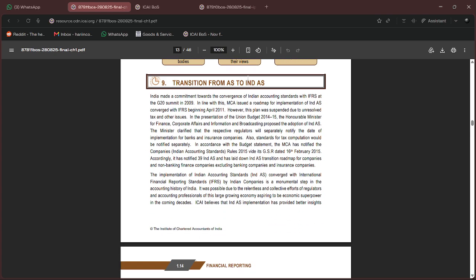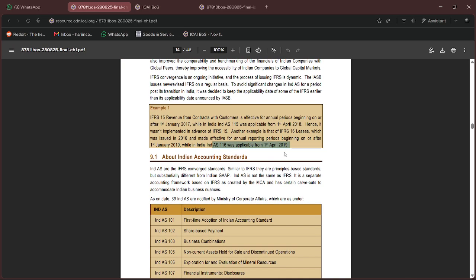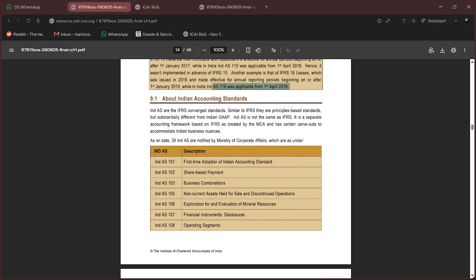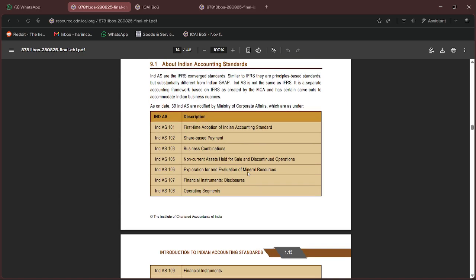Yeah, this is all the transition from AS to IndAS. So G20 summit, everything, blah, blah, blah. Let's ignore. And one simple point: IndAS 115 was applicable from 1st April 2018, and IndAS 116 was applicable from 1st April 2019. So these two points, big standards, just a point to note. Then comes the list of standards. We have 39 IndAS with us. I think insurance contracts got implemented last year. That was the new standard that came in.